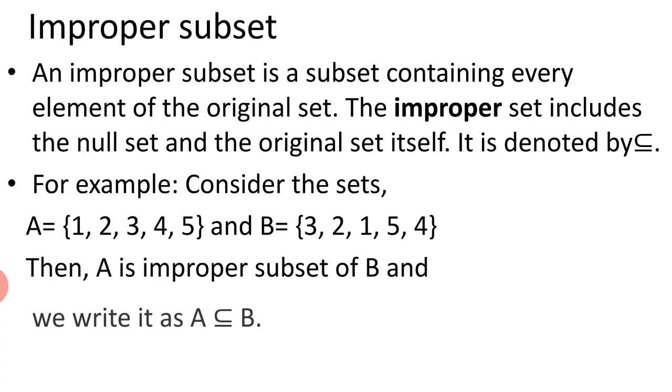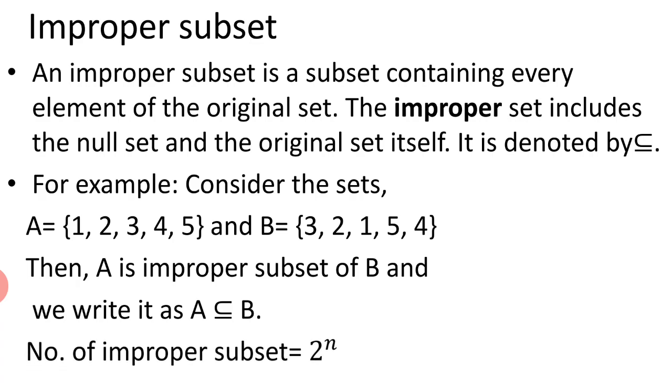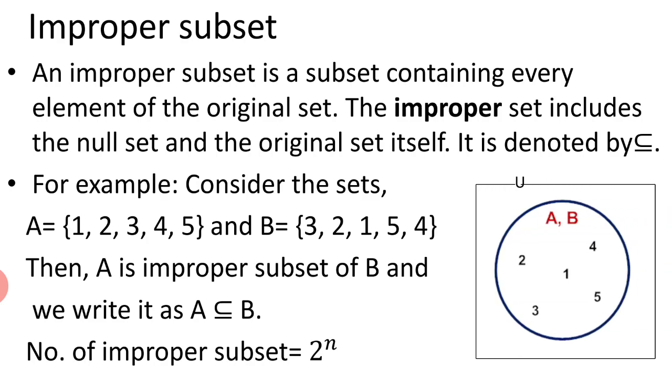For example, here, if we consider set A having 1, 2, 3, 4 and 5 and set B having 3, 2, 1, 5 and 4, we can see that both sets have the same elements. That is why A is an improper subset of B, and we can also write B is an improper subset of A, and it can be written as A is an improper subset of B. Now the formula to find improper subsets is 2 to the power n.